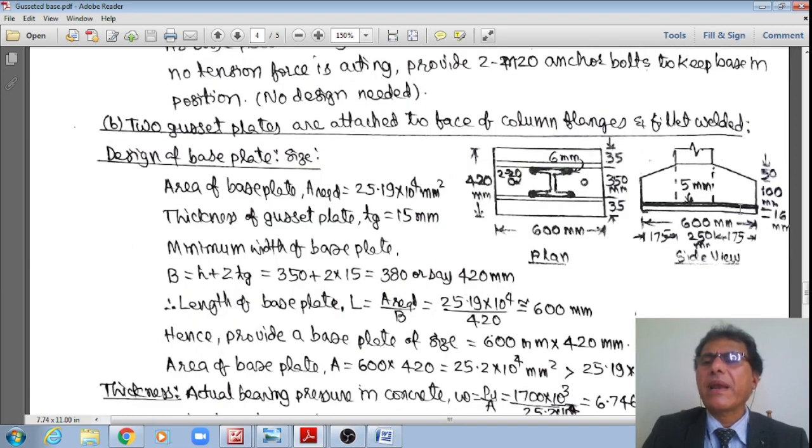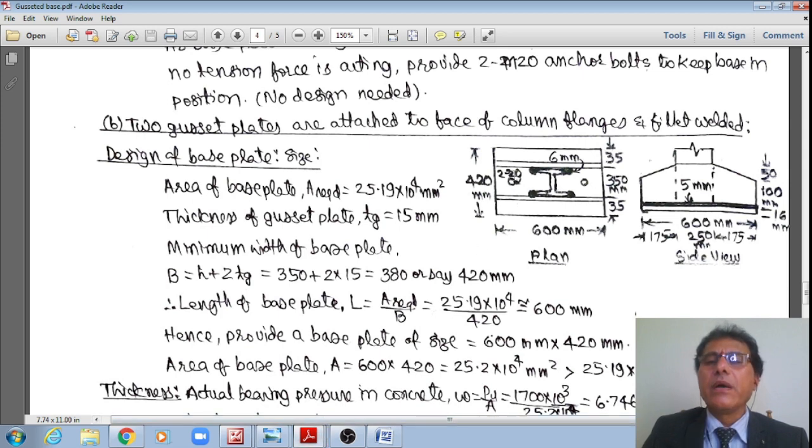This black line on the top, connecting both, is the thick line shown, which is a 5 mm weld. It is of length 600 mm, whereas on the rear side it is 600 minus this 250 mm. Here I can do welding, here I can do welding. That is how the design is done.